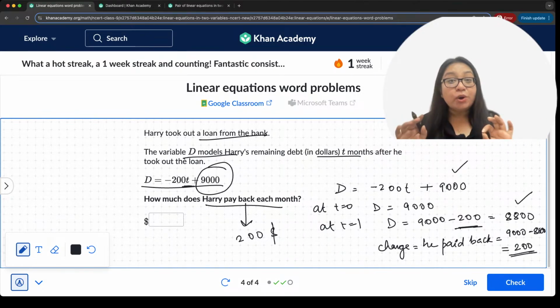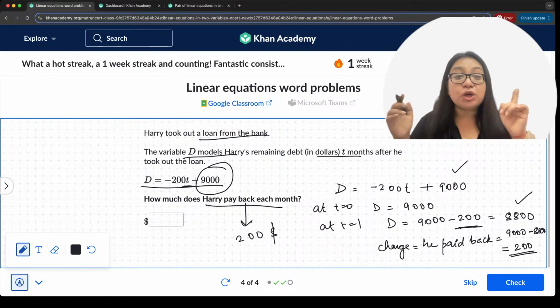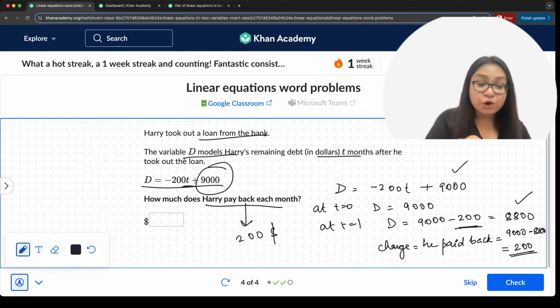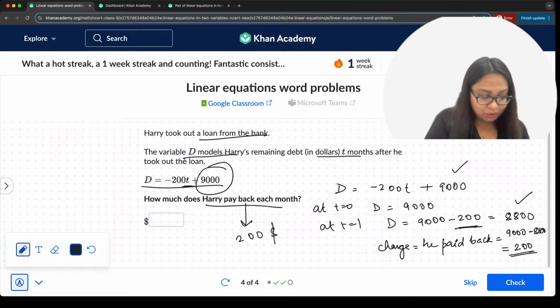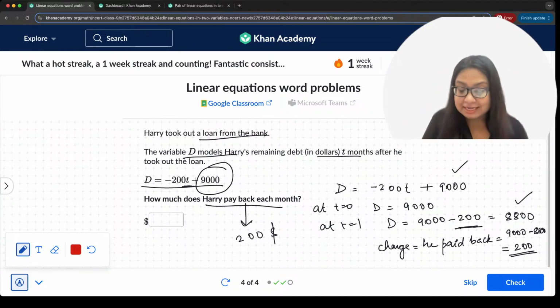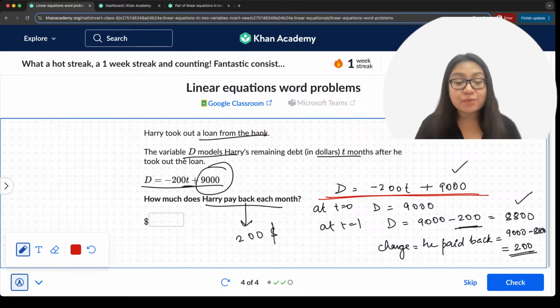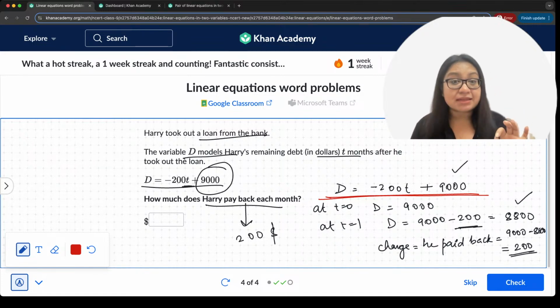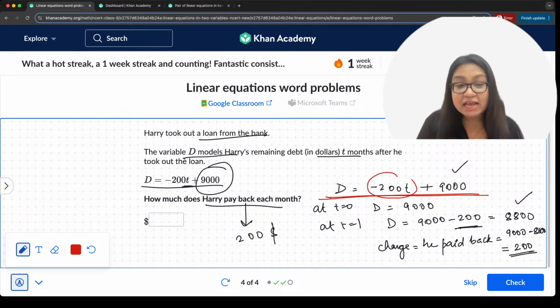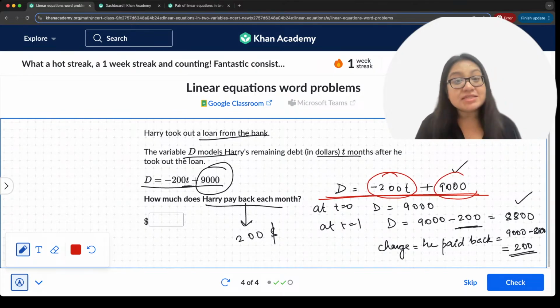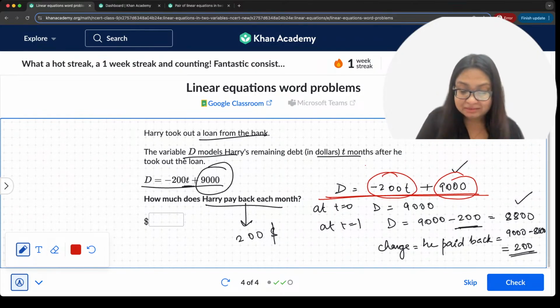And you don't even have to calculate this. You can just look at the question and figure it out. How do we just look at the question and figure it out? Think about it. Here I go, and I say, this is the relation, right? This is D is equal to minus 200t plus 9000, a linear function. And this is the variable part. This is the constant part.